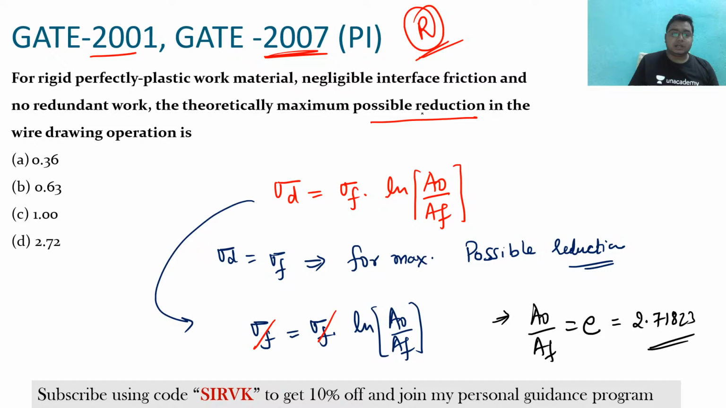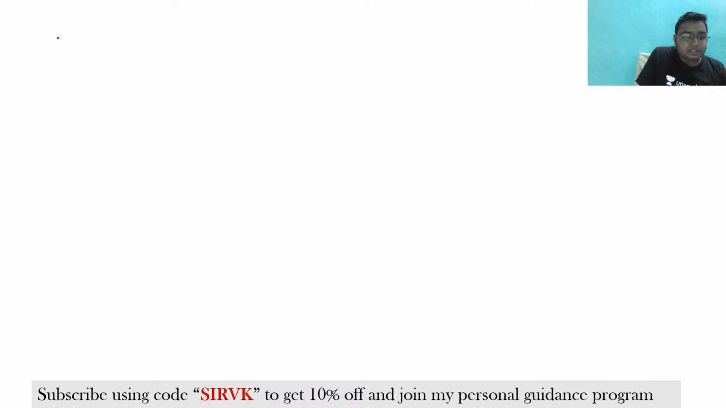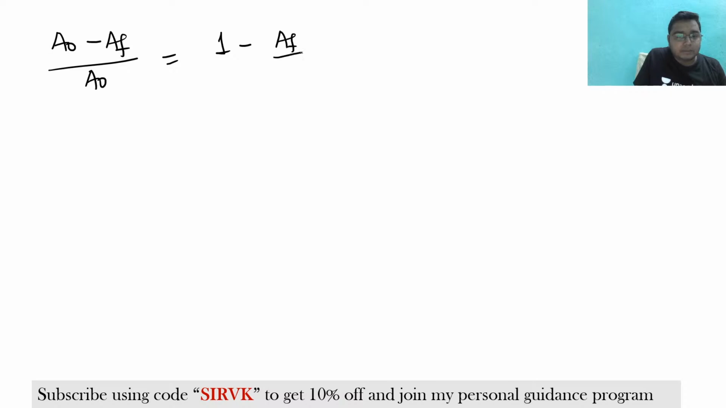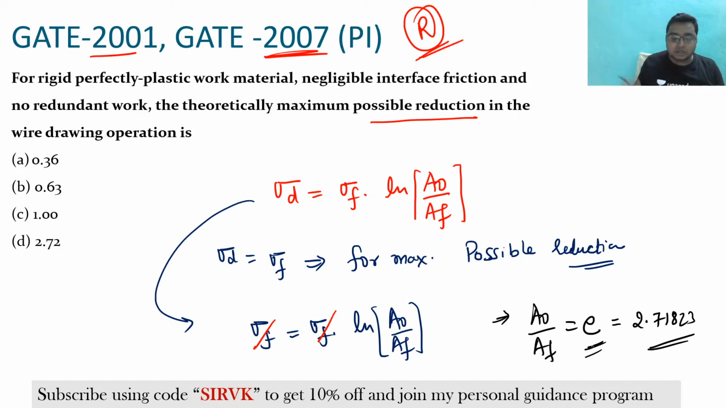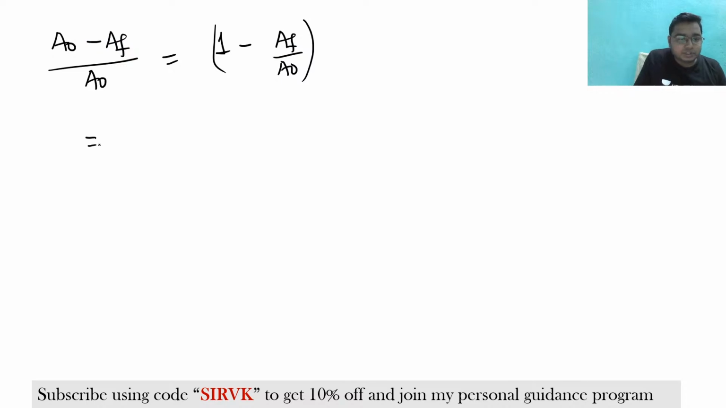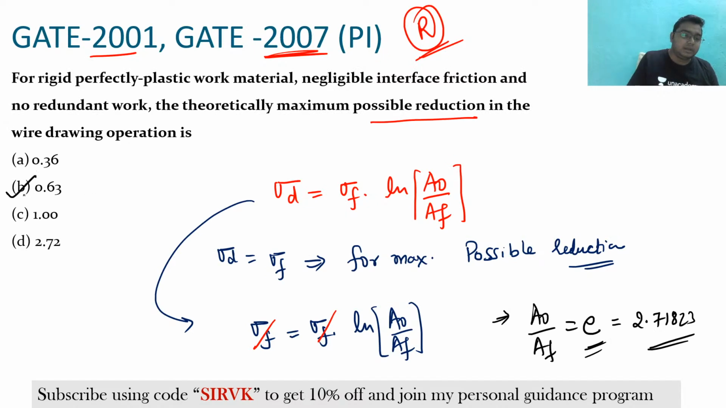Now there is a reduction. They are asking about the reduction, so you do not need to find the percentage reduction. The reduction is A naught minus AF by A naught, so you can find 1 minus AF by A naught. Just now you calculated that A naught by AF is e, so AF by A naught is 1 by e. So this is 1 minus 1 by e. If you work this out, it comes around 0.63. So the answer will be option B.